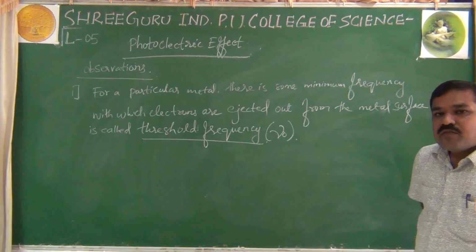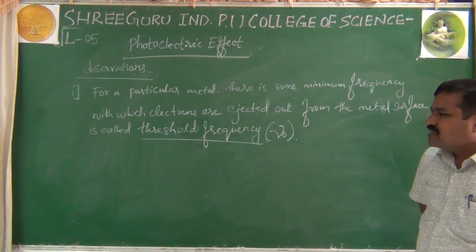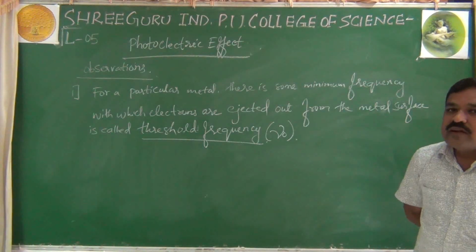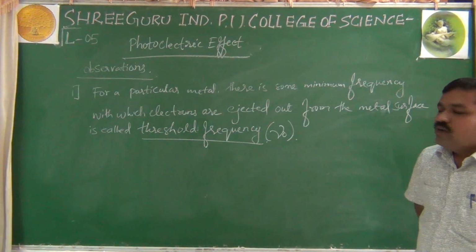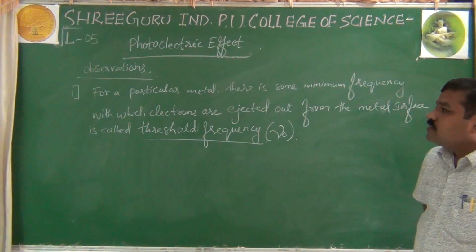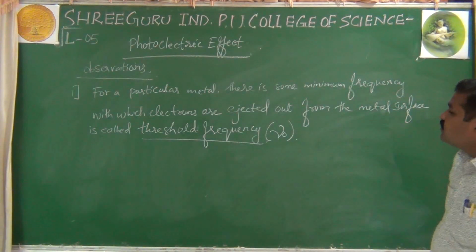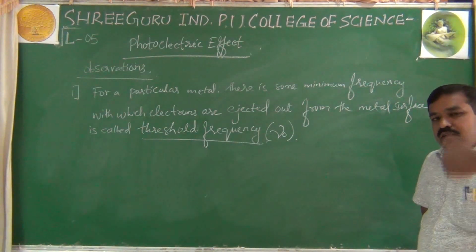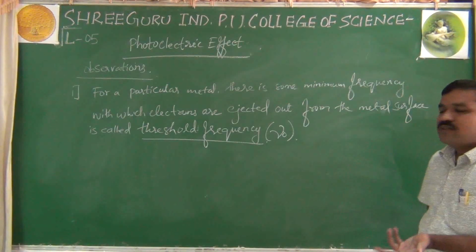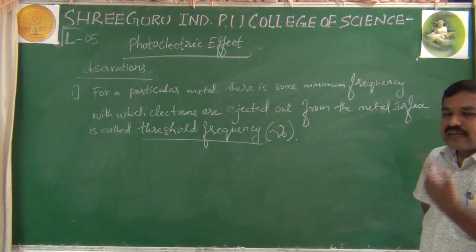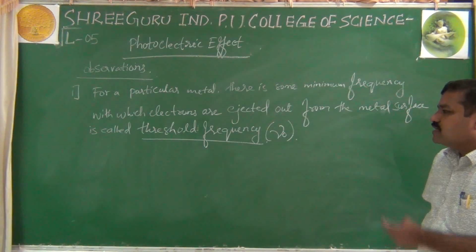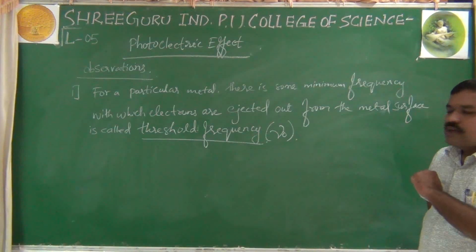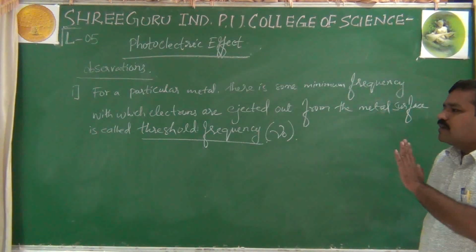When you pass light less than this threshold frequency, electrons will not eject out, will not be liberated from the metal surface. Therefore, the first very important observation: for a particular metal there is some minimum frequency with which electrons are ejected out. That means the incident light should have at least this frequency. That is called the threshold frequency. With light lower than this frequency, there is no possibility of the photoelectric effect.